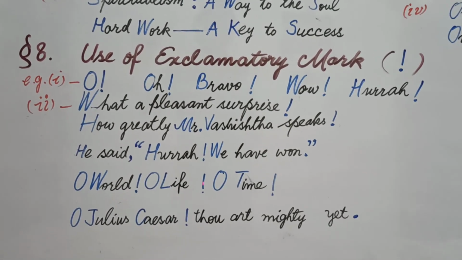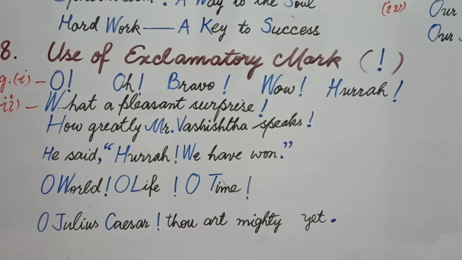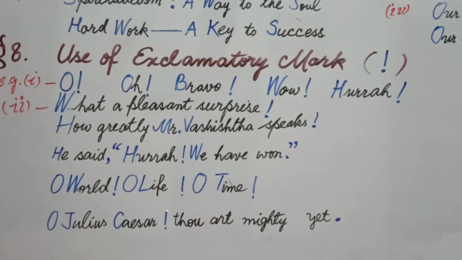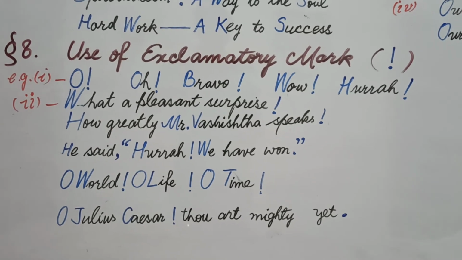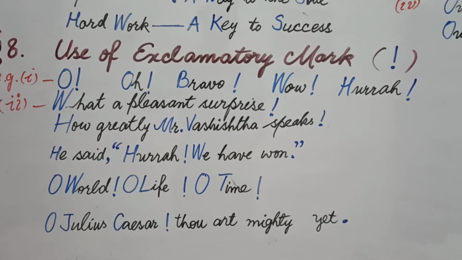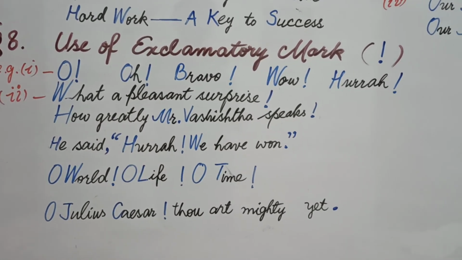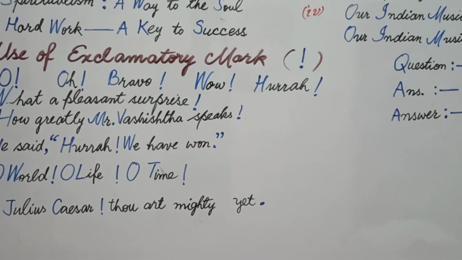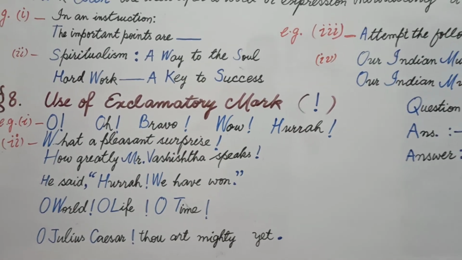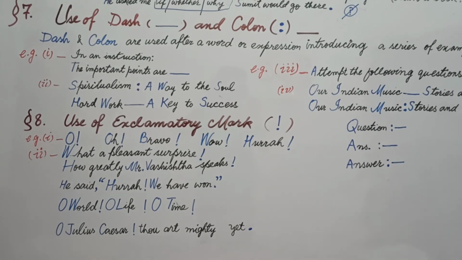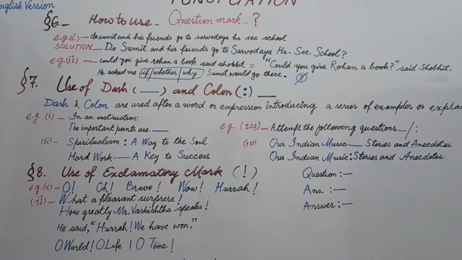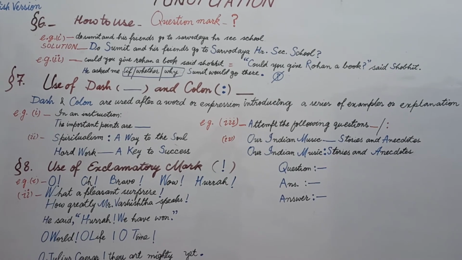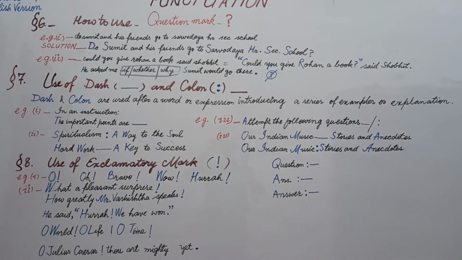O Julius Caesar, sign of exclamation, thou art mighty yet. I have already described the reason for using this small letter, because whenever we address somebody, we use a small letter after it, and then at the end a full stop. I hope students you have understood it very well, and it is going to be very helpful in your examination to put the right punctuation and to punctuate your sentences properly.